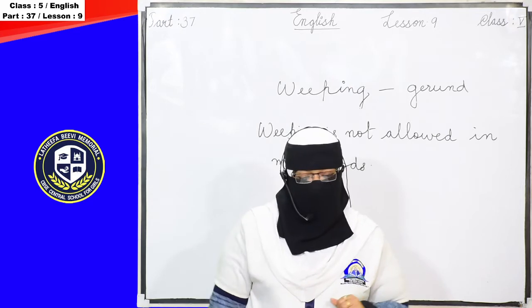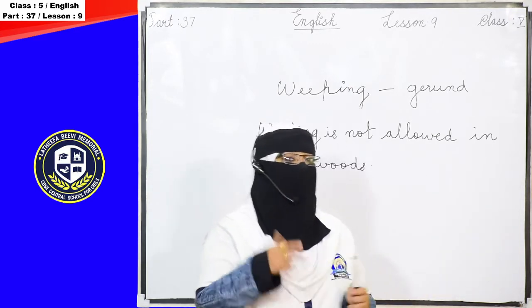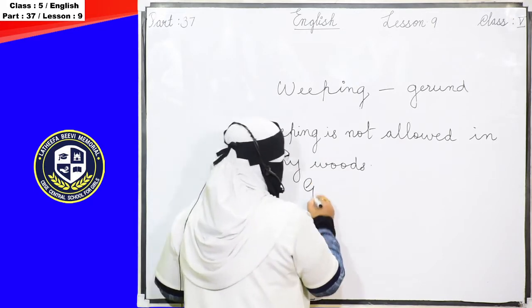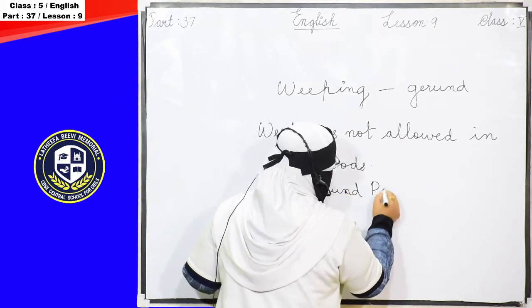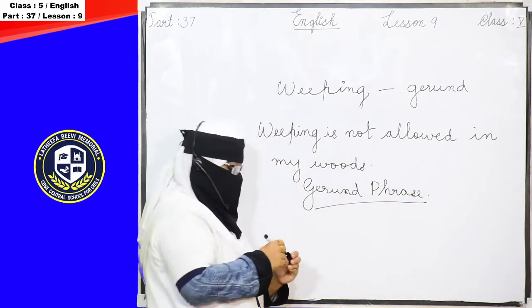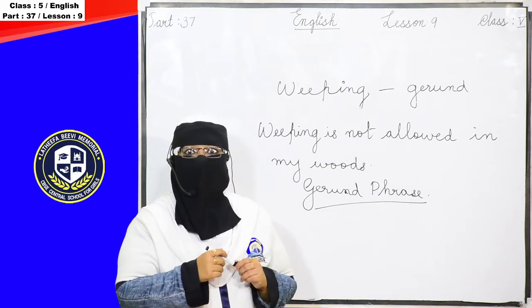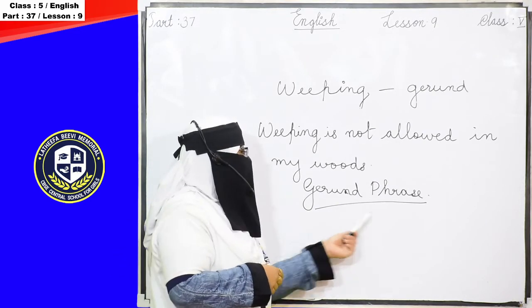Then what? A gerund phrase is a phrase containing a gerund. Now we are going to learn about gerund phrase. What do you mean by phrase? Phrase, you know. Now what do you mean by gerund phrase?